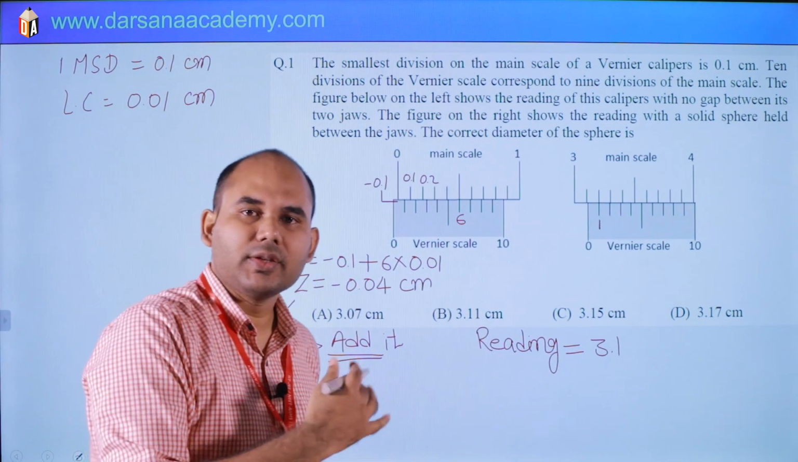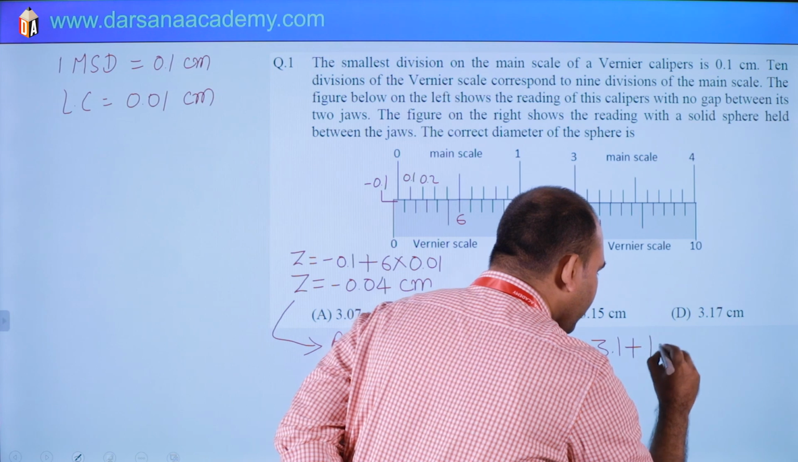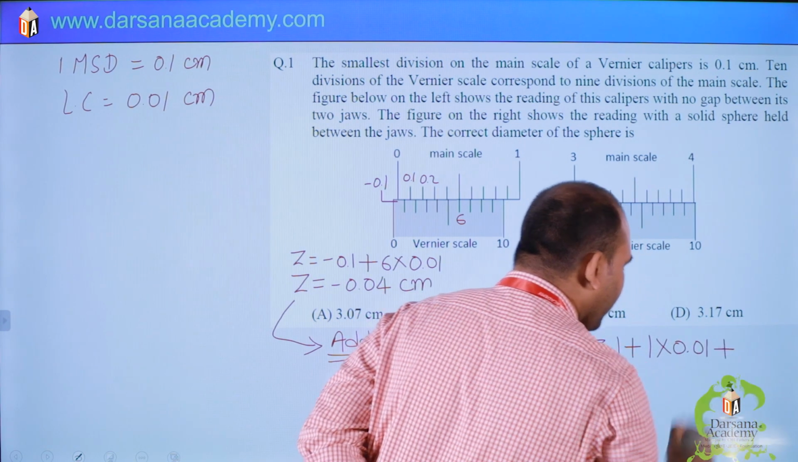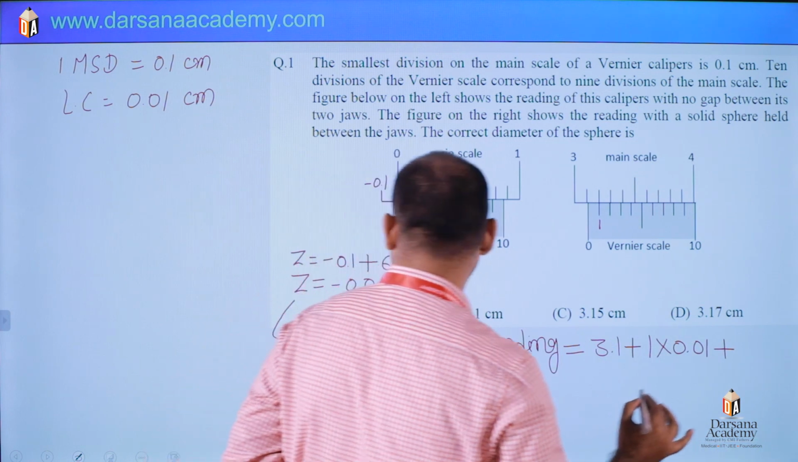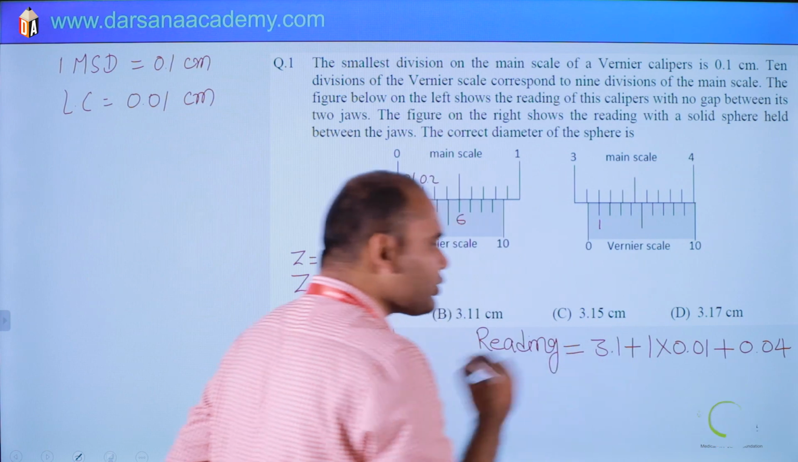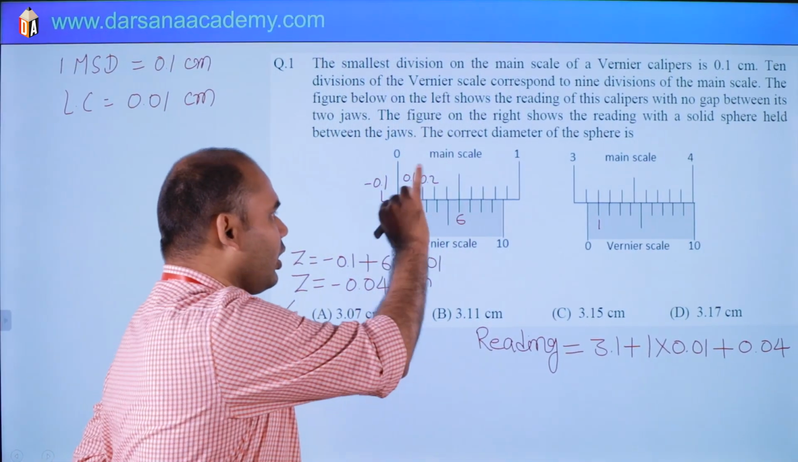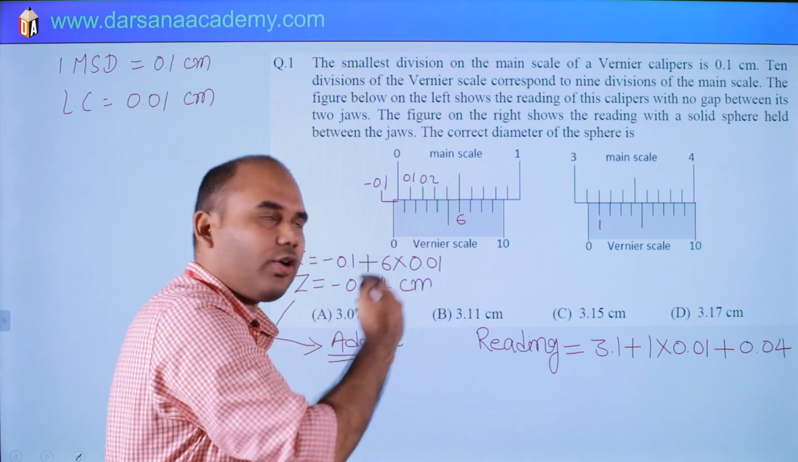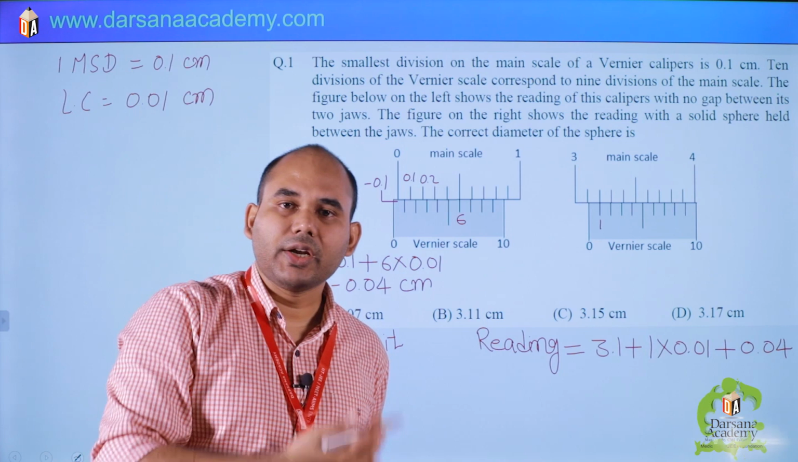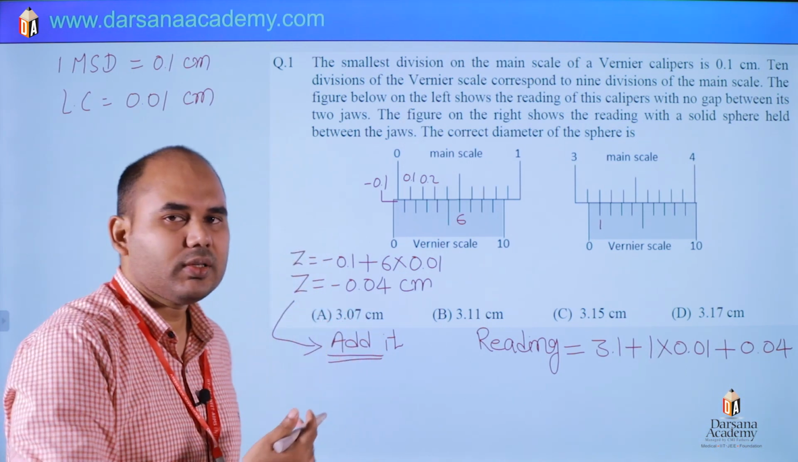Matching with what? Main scale. So one division of vernier scale into least count 0.01 plus zero error Z, which is nothing but 0.04. Why am I adding 0.04? Because it is behind. Suppose it was on the right side of 0 of the main scale, then we would have to subtract, because in that condition we would get extra reading.